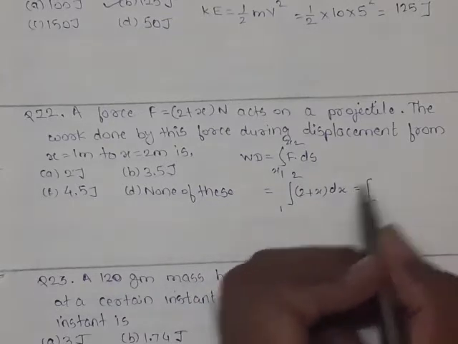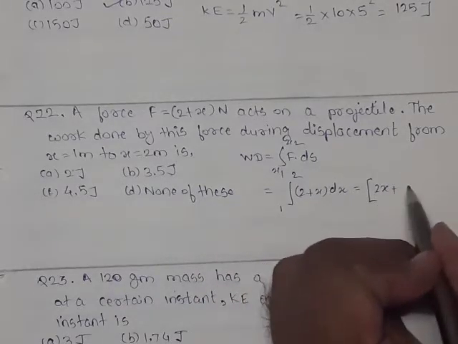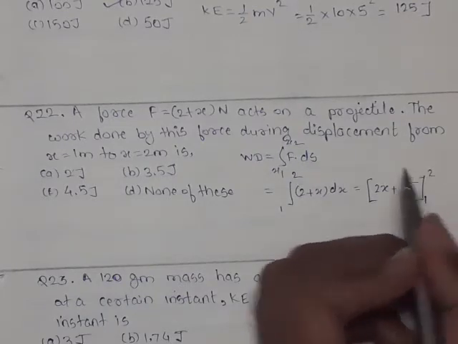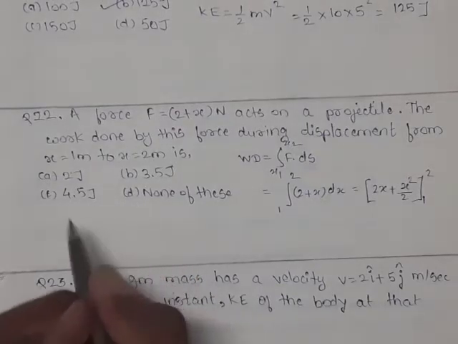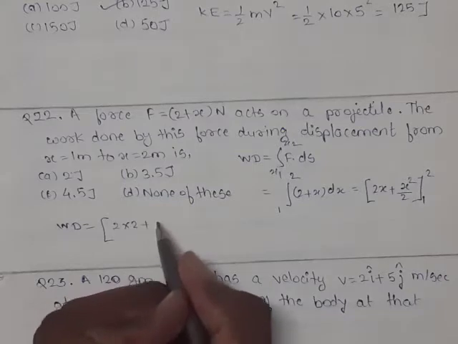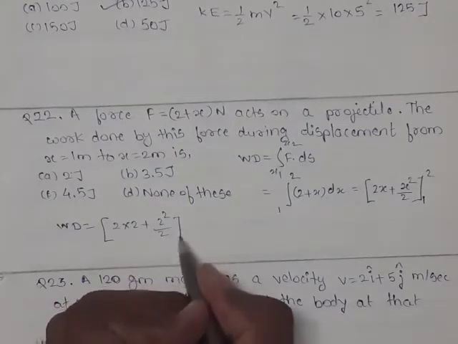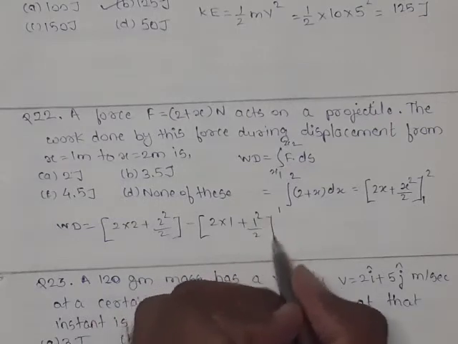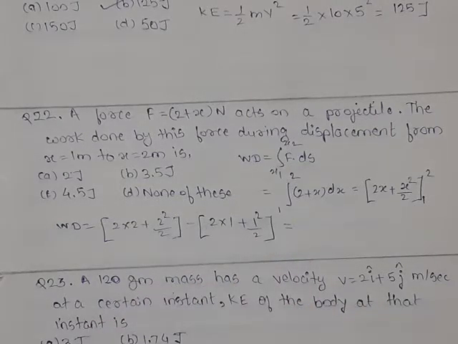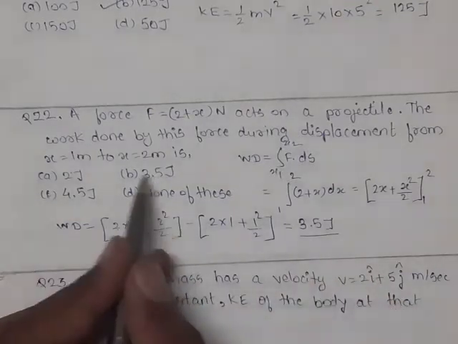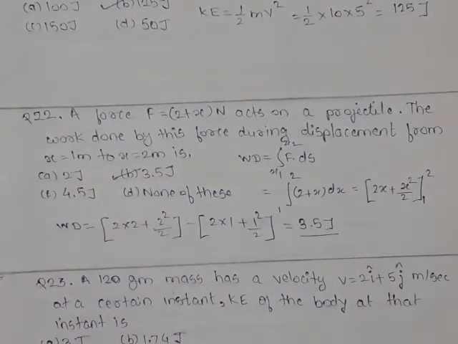Integrating, this becomes 2x plus x squared by 2 from limits 1 to 2. Putting these values, work done is 2 into 2 plus 2 squared by 2 minus (2 into 1 plus 1 squared by 2). On simplifying, we get work done equal to 3.5 joules. So out of the 4 options, option B is correct.